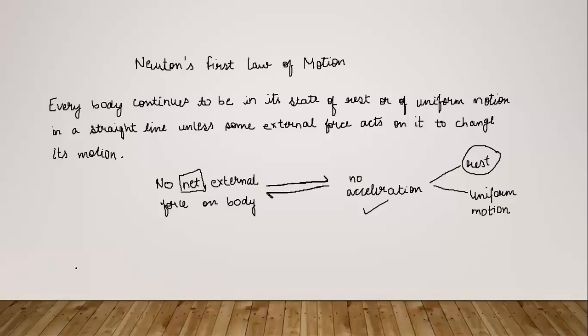So the reason is, see, our body is not rigid; it is deformable. So when the bus moves forward due to friction, our feet will also move with the surface of the bus in the forward direction. But because our body is deformable, it is not rigid, it is very flexible, our upper body, the upper portion of our body, will tend to remain at its position due to the law of inertia. Law of inertia हमने discuss किया था कि it's the resistance to change, मतलब कि body जिस भी state में है वो वैसी ही state में रहना चाहेगी, चाहे वो rest हो या वो uniform motion की state में हो.